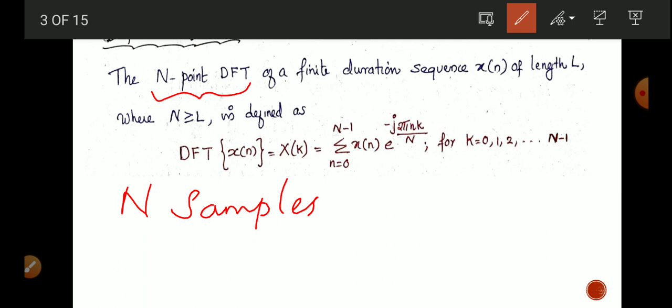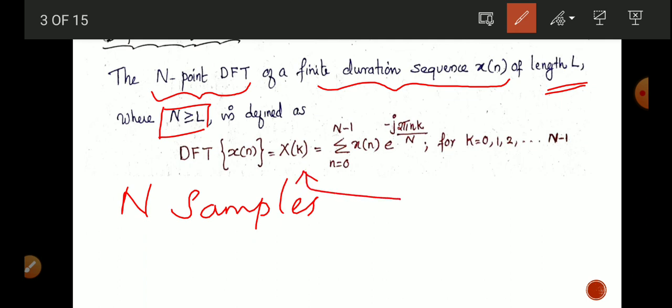The N-point DFT of a finite duration sequence. Finite duration sequence means x of n is a finite duration input sequence. It has a length L. So, the length of the input sequence x of n is capital L. One condition to perform the DFT is N should be greater than or equal to L. N means the number of samples we have to take should be greater than or equal to the length of the input sequence.